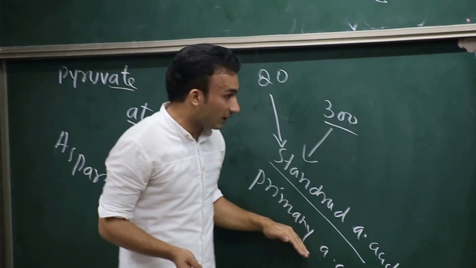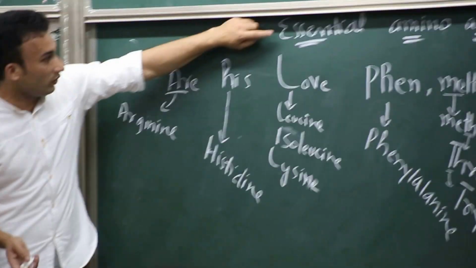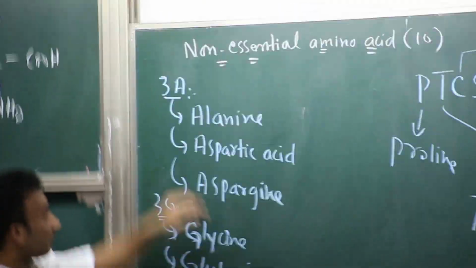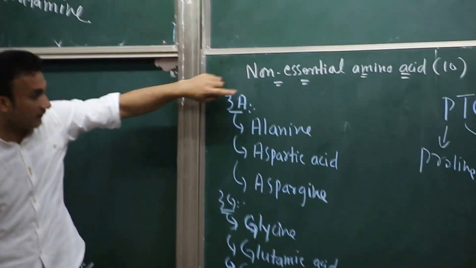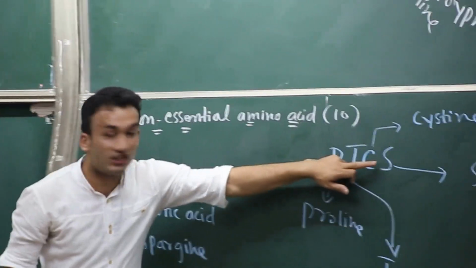Now these standard or primary amino acids, which are 20 in number, are divided into essential amino acids and non-essential amino acids. So let's first talk about the non-essential amino acids. In non-essential amino acids, just remember 3A, 3G and 3PCS.